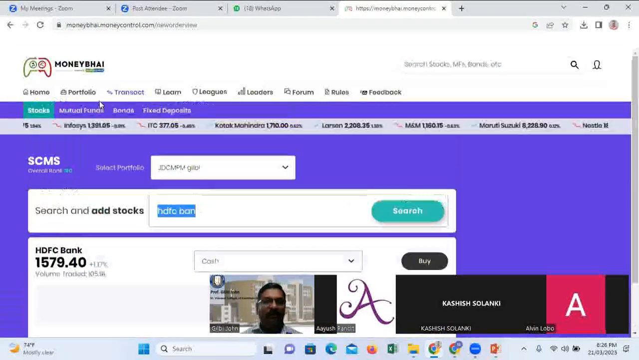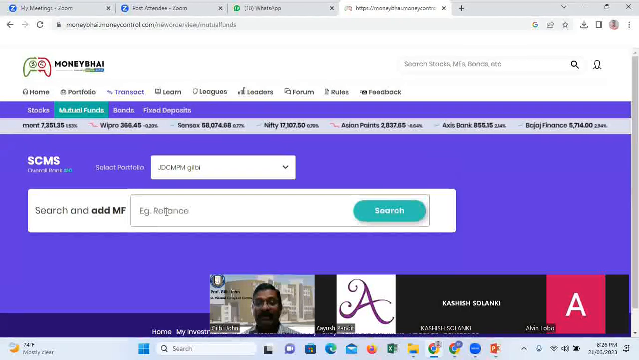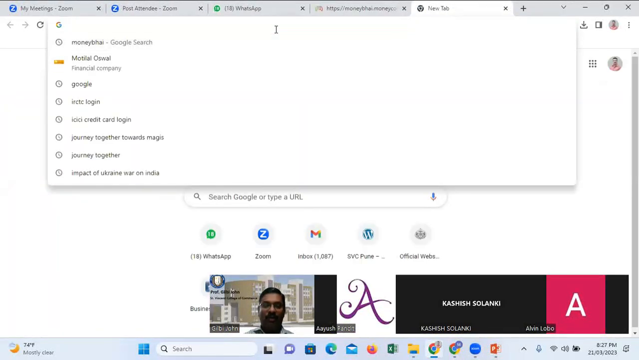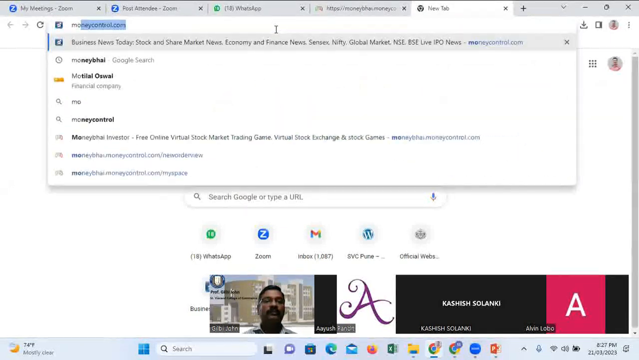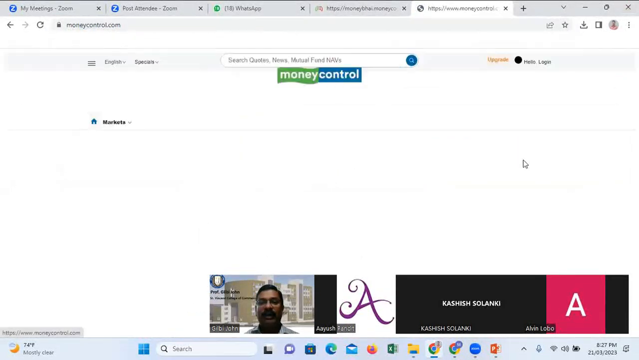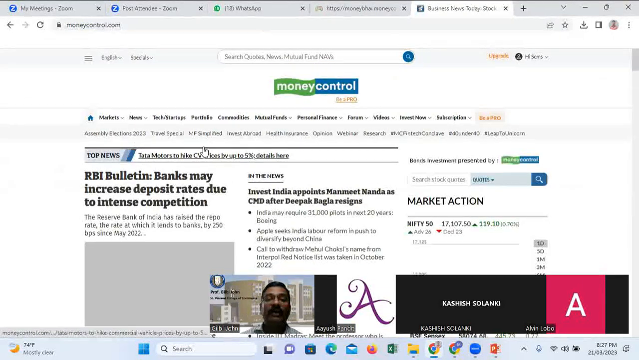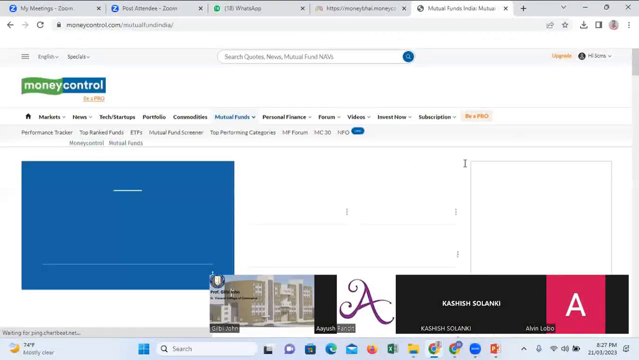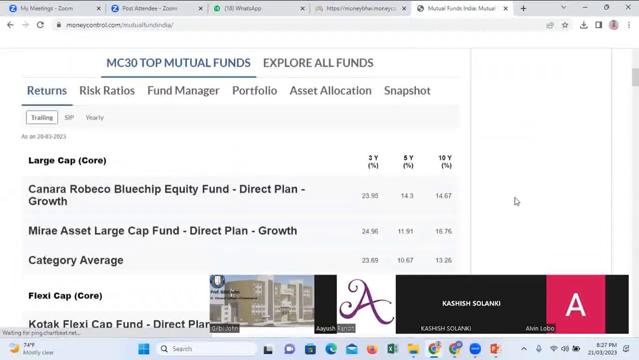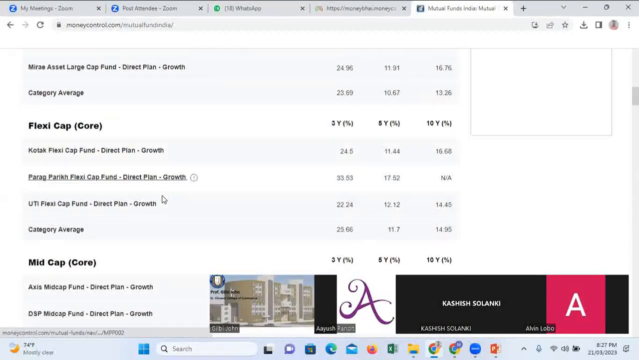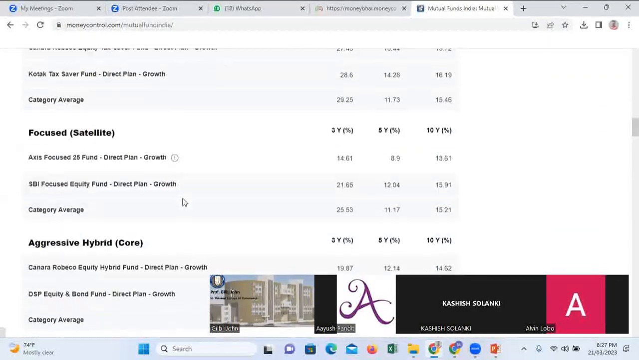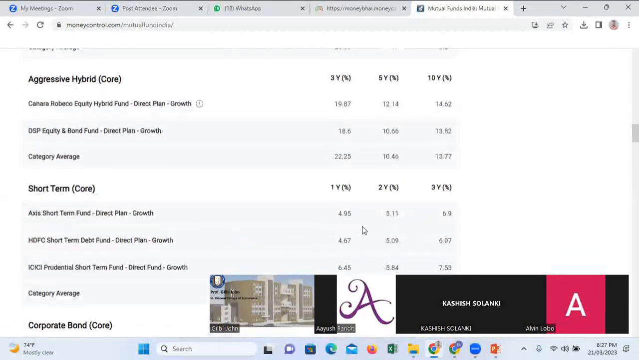Now, the second one is mutual funds. There are various types of mutual funds. As I told you, various companies and various schemes are available. You may not be aware of many of the schemes. So what you can do is go to moneycontrol.com. Here they have mentioned mutual fund. Click on the mutual fund. Now, if you go down, they will show large cap funds, mid cap funds. If you are not able to understand, don't worry about it. These are the names of the mutual funds.